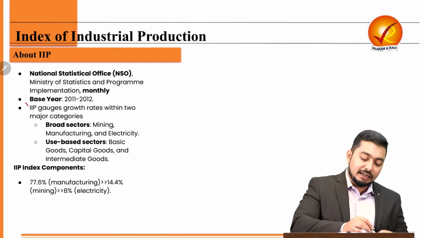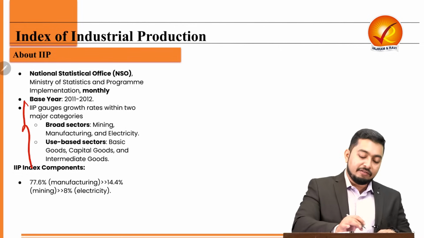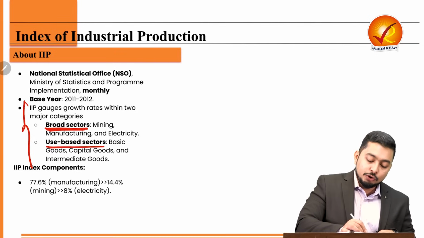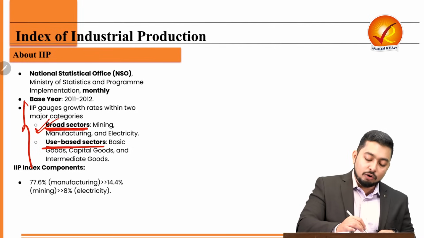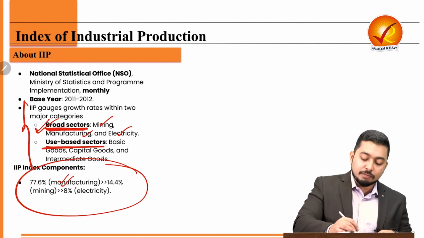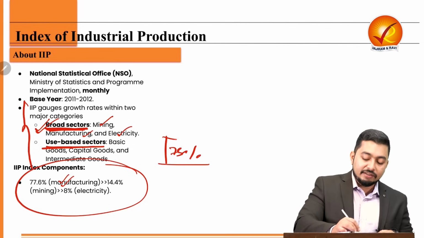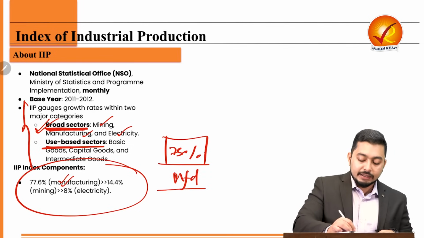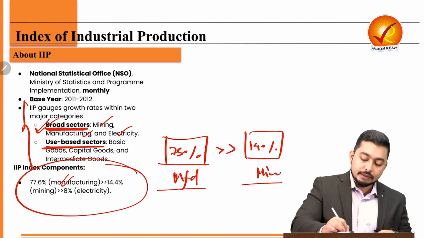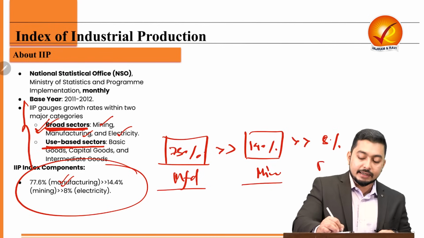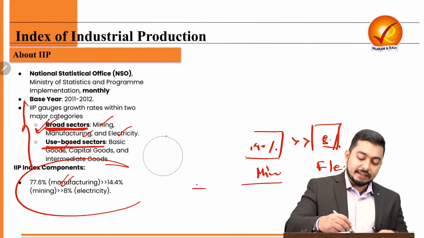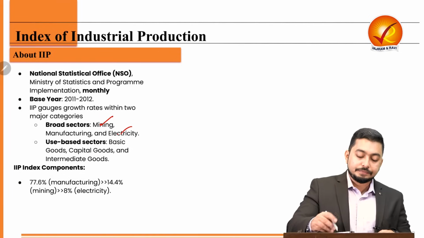Now, IIP will track the growth of industrial development in 2 methods, 2 categories. A is the broad sector, then use-based sector. So under broad sector, they will go for mining, manufacturing and electricity, where the weightage of manufacturing is more than 75%. 75% is manufacturing. Then we have 14% in mining, and the rest 8% in electricity. The other method is use based, that is basic goods, capital goods, intermediate goods, etc.